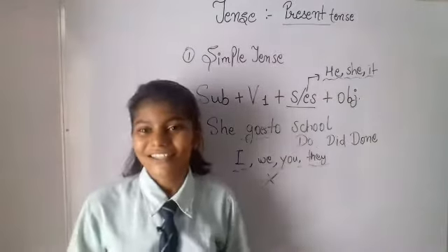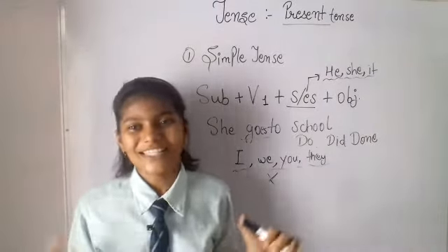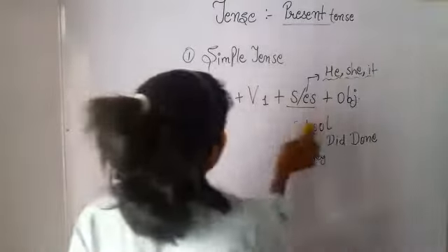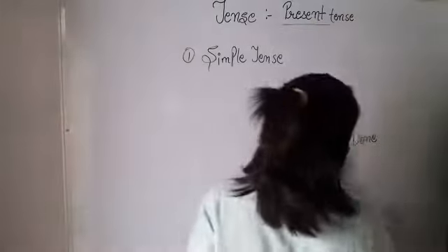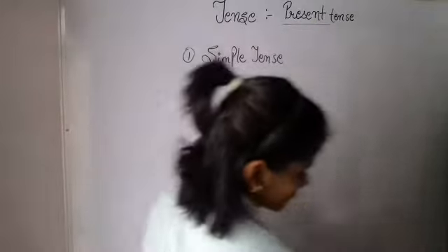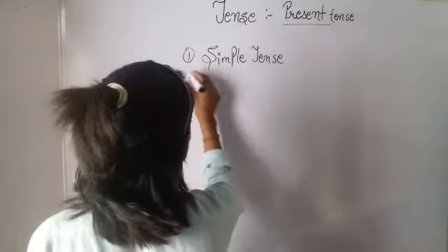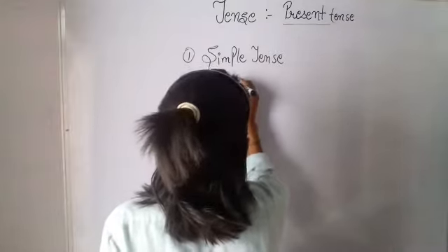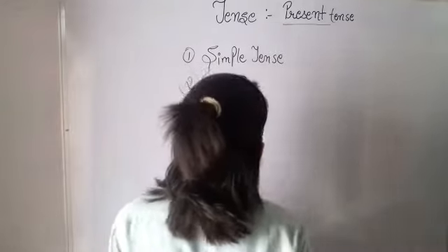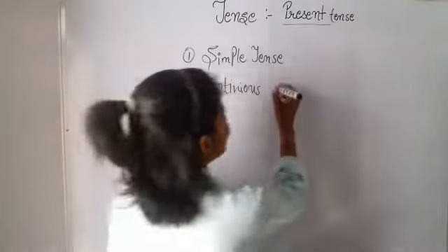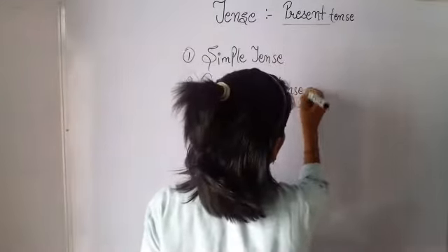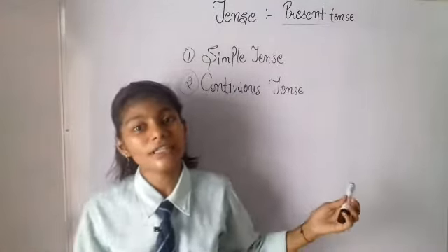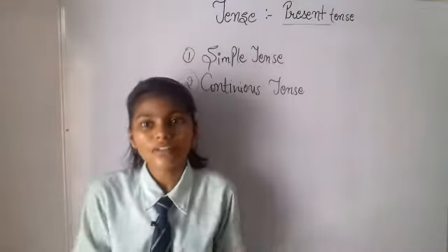Let's come to the second type, which is present continuous tense. The term indicates continuous, which means the work is going on, not completed yet.